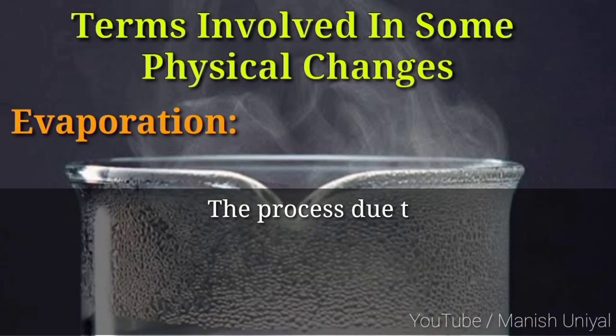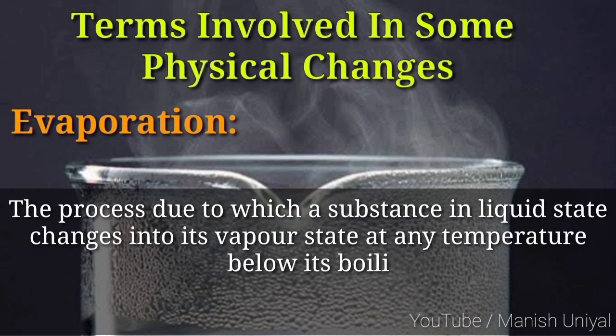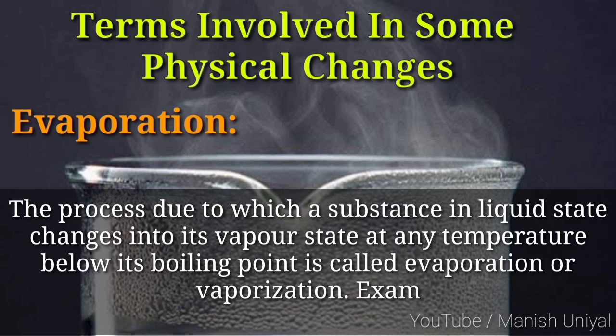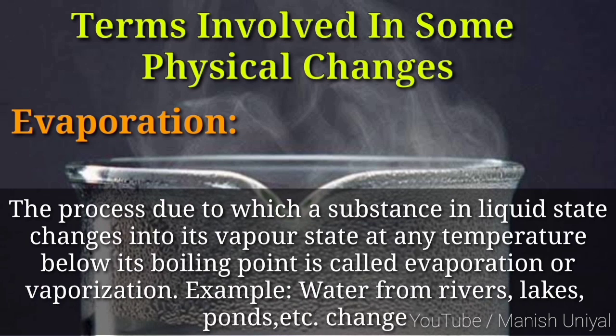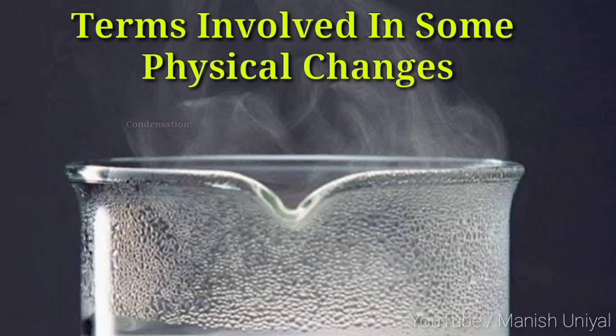Evaporation. The process due to which a substance in liquid state changes into its vapor state at any temperature below its boiling point is called evaporation or vaporization. For example, water from rivers, lakes, ponds, etc. changes into vapors due to evaporation. Condensation.